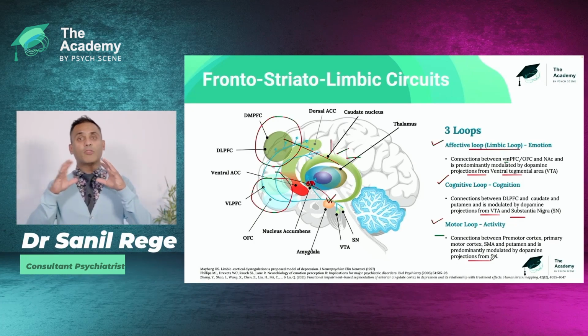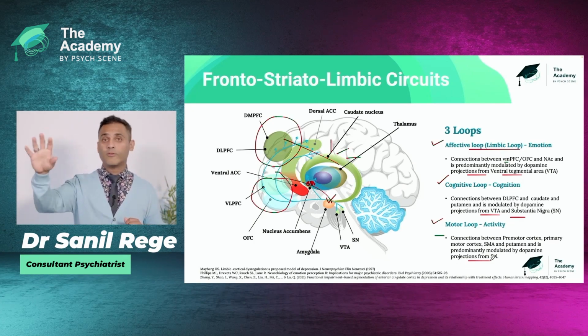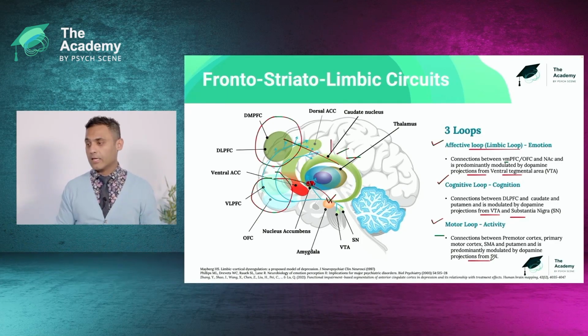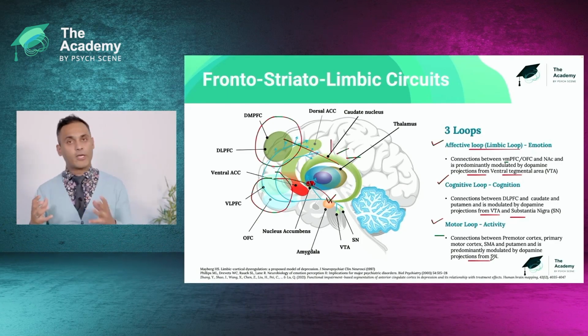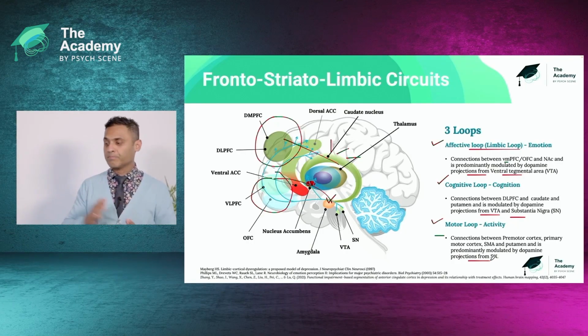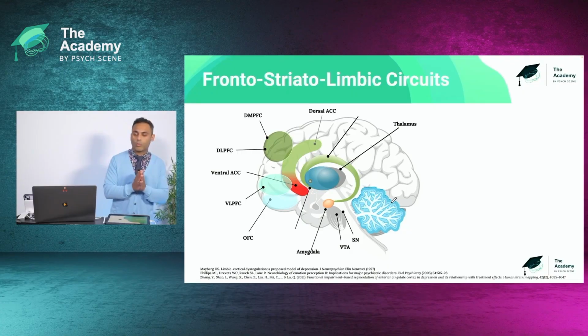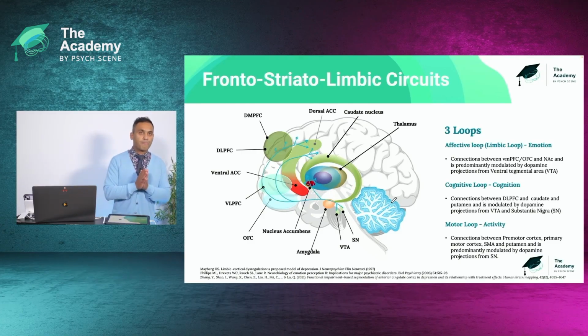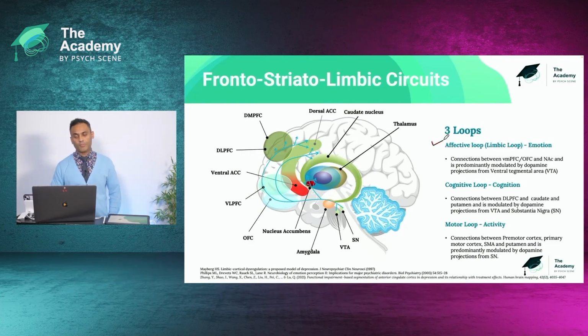When we think about the range of labels, because we're going to move away from labels, they're actually mapped onto a range of circuits. And one method in which we can think about it, or a model, is this tripartite model. So what are we looking at when we think about the fronto-striato-limbic circuits? There are 3 loops. And the first loop that we look at broadly is the affective loop.